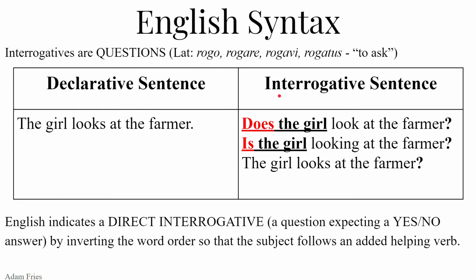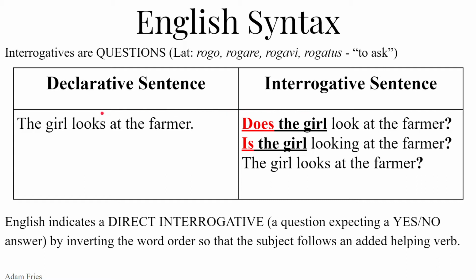In an interrogative, we are asking a question. We're asking about a scenario. In a declarative sentence, we're just declaring what that scenario is, that the girl looks at the farmer. But in an interrogative, we're asking, does the girl look at the farmer? Is the girl looking at the farmer? The girl looks at the farmer?